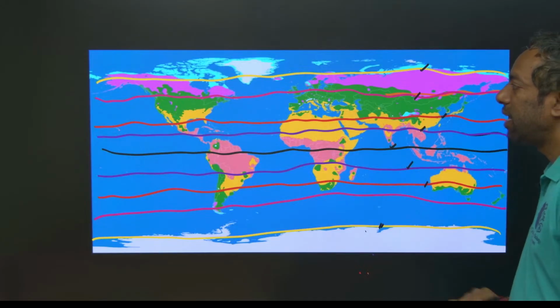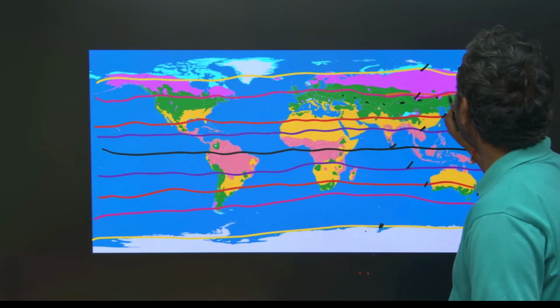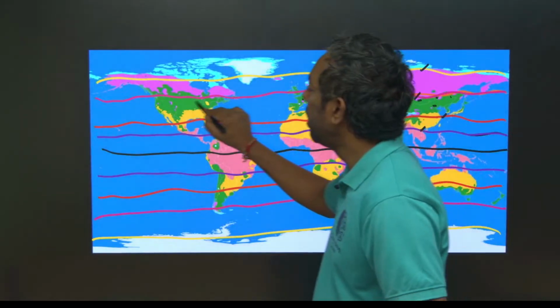This total green area we can call the orchid zone. The orchid zone is the beautiful temperate zone. Mainly Europe falls under this: Switzerland, Spain, Italy, France, Germany, some part of Russia, Ukraine, and parts of America.